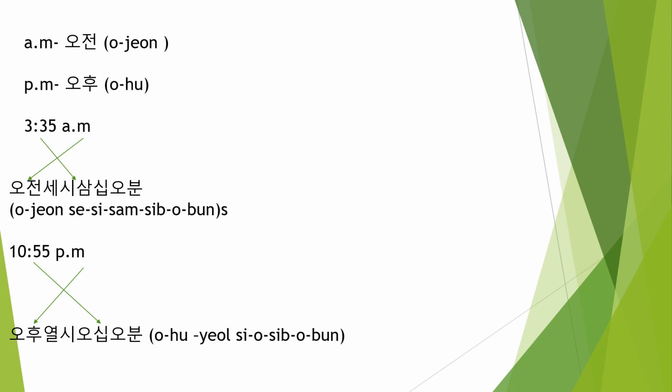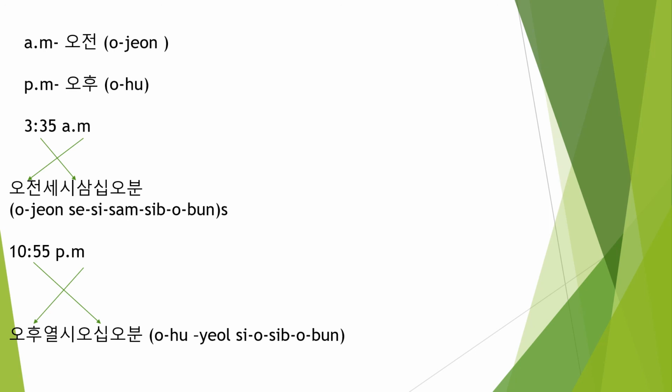Almost 80% of Korean topics, the sentence structures and everything, are in reverse order between Korean and English. So here AM comes first. What is AM? Ojeon, 3 o'clock, se si, 35, samship o bun. Ojeon se si samship o bun. 3:35 a.m. is represented in this way in Korean.